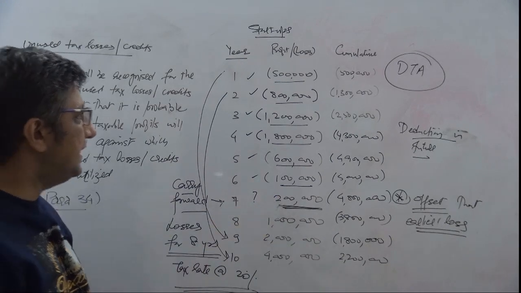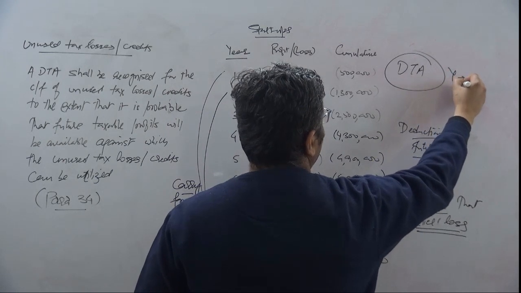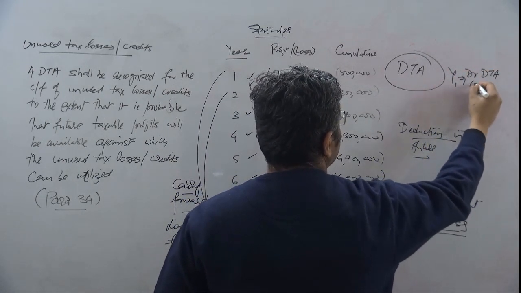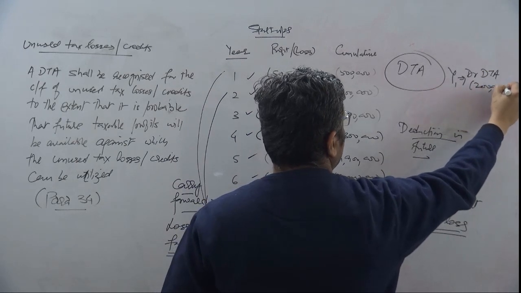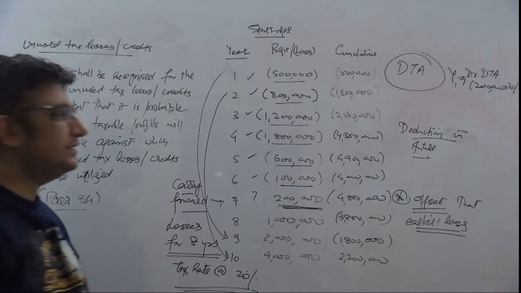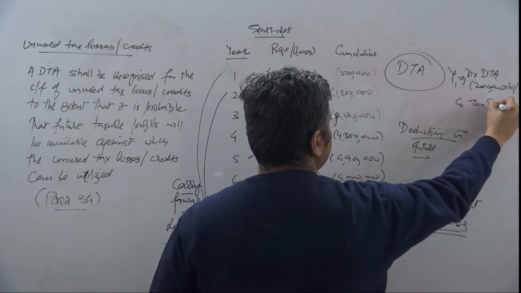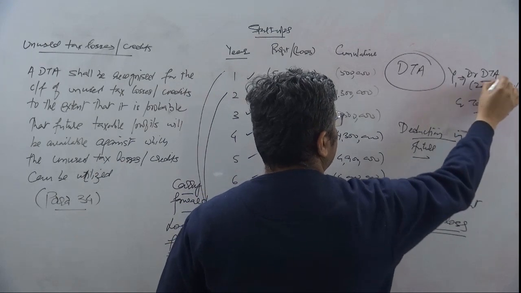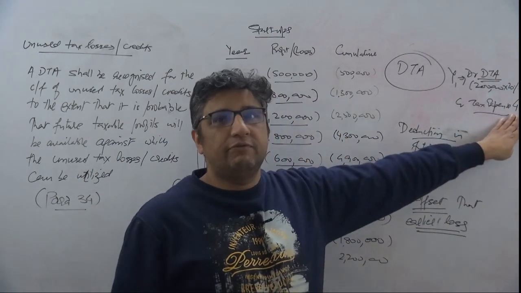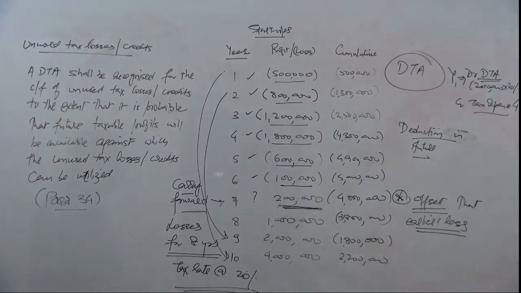Which means that at the end of year 1, I'm doing my entry as a DTA, which is 200,000 into 20%, which makes it 40,000. Credit tax expense. I'm allowed to create that asset of 40,000 in my books.